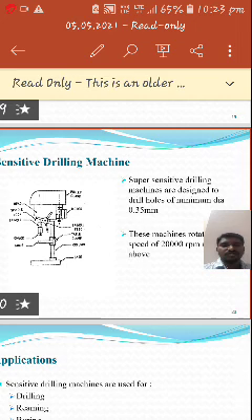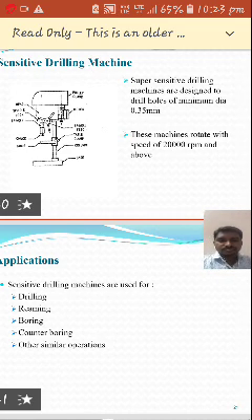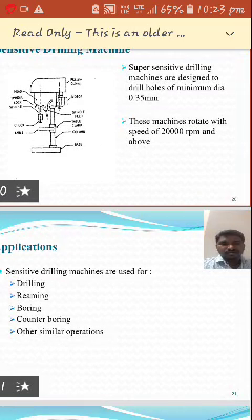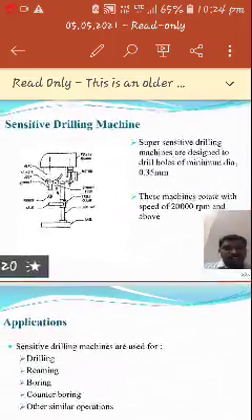These super sensitive drilling machines are designed to drill holes of a minimum diameter of 0.35 mm. Sorry, it is a minimum diameter of 0.35 mm. By using this machine we can produce a minimum diameter of 0.35 mm. These machines rotate at a speed of 20,000 rpm and above. So that is about the super sensitive drilling machines.